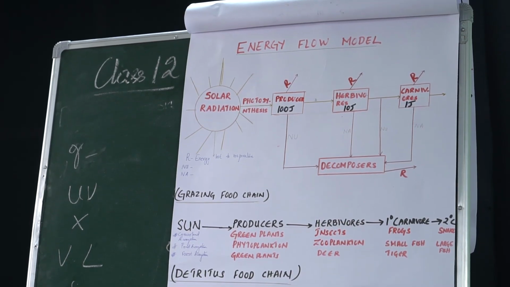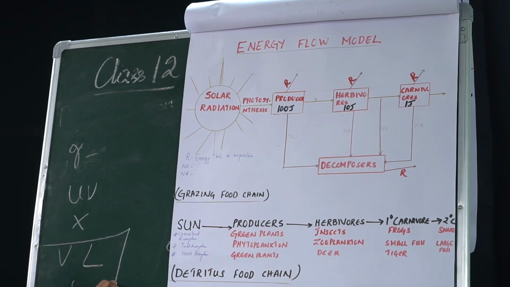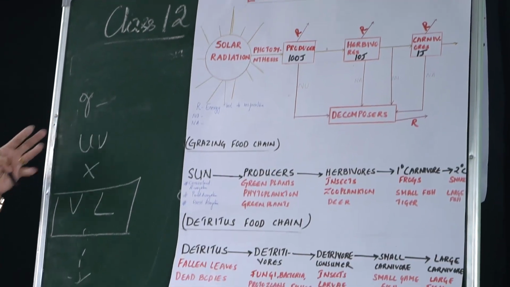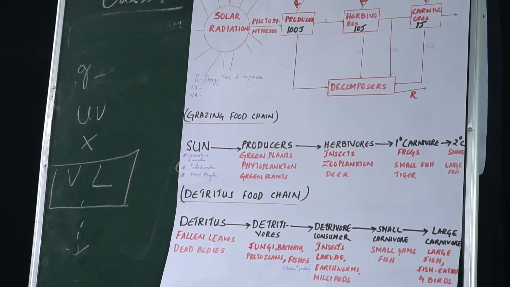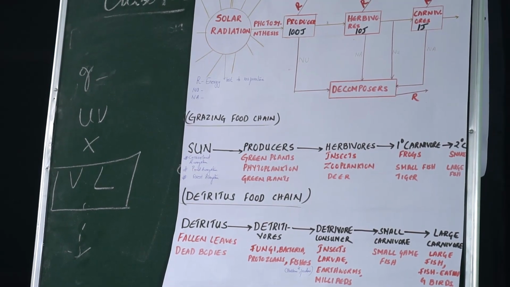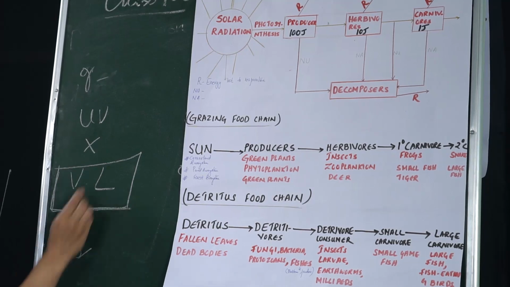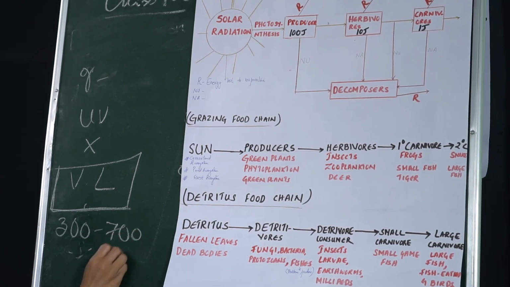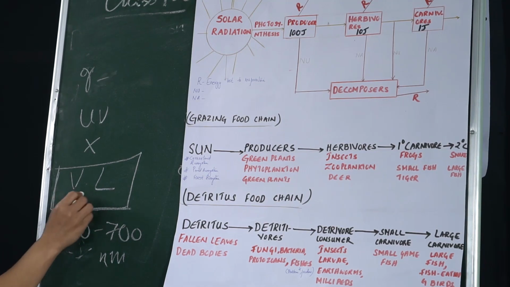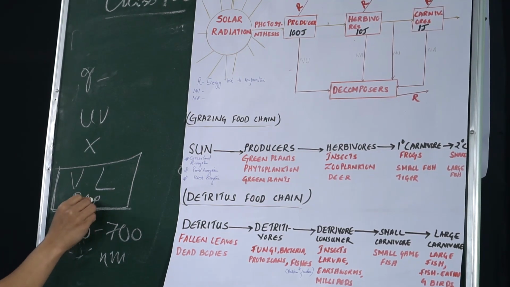Visible light is the portion that plants can utilize for photosynthesis. Gamma rays, ultraviolet rays, and X-rays are absorbed in the atmosphere or reflected back. But visible light, with a wavelength of 300 to 700 nanometers, is the light which plants can use for photosynthesis, and it is also called photosynthetically active radiation.